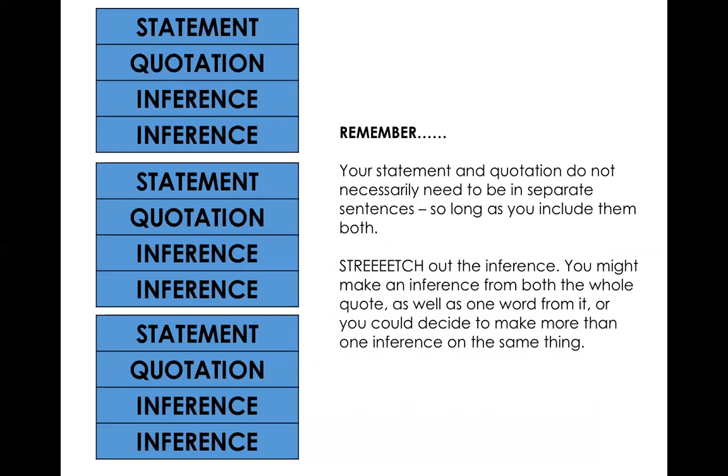And this is the structure that our paragraphs are going to take, all right? We're going to make a statement with a quotation. Remember, they can be involved in the same sentence, but then it's the inferences that we are going to really expand upon, okay? So each paragraph will contain a statement with the evidence, and then we're going to try and make at least 2 inferences based on our quotation. But remember, your statement and quotations don't necessarily need to be in separate sentences, so long as you include them both. And again, stretch out the inference. You might make an inference from both the whole quote as well as one word from it. You could decide to make more than one inference on the same thing. And again, we'll go through examples of both in our practice writing.